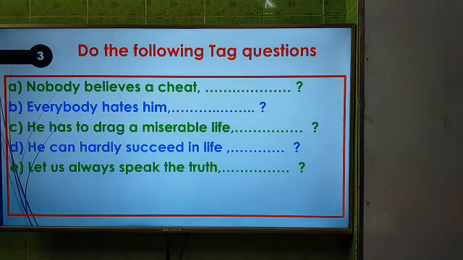Here the 5 tag questions are: nobody believes a cheat. Second one, everybody hates him. Third one, he has to drag a miserable life. Fourth one, he can hardly succeed in life. And the last one, let us always speak the truth. These are the 5 tag questions. You will get 2 minutes. You have 2 minutes more in your hand to write down the answer.